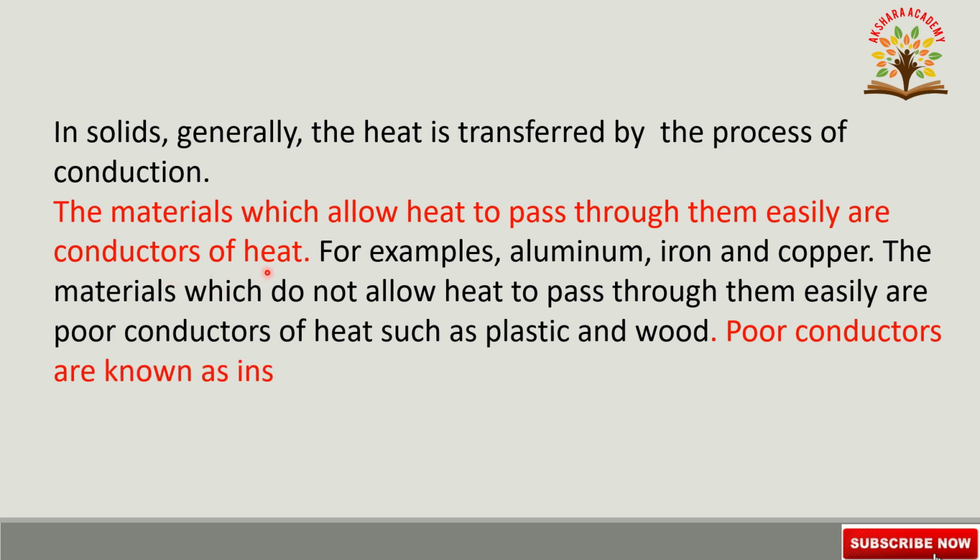Conductors of heat are the materials which allow heat to pass through them easily. Poor conductors are also known as insulators. Insulators do not allow heat to pass through them easily. So aluminum, iron and copper are conductors. Plastic and wood are insulators or poor conductors of heat. Let us go to the next topic.